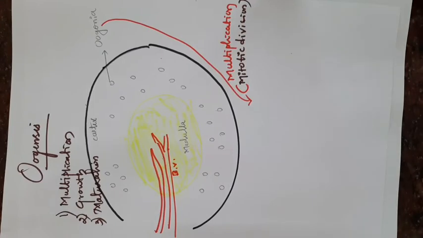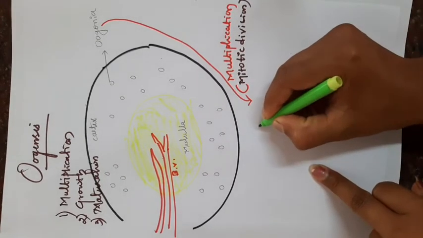After the mitotic division, when the oogonia undergo repeated multiplication phase or mitotic division, which increases the number in the cortex, the oogonia which undergoes the mitotic division is called a primary oocyte.